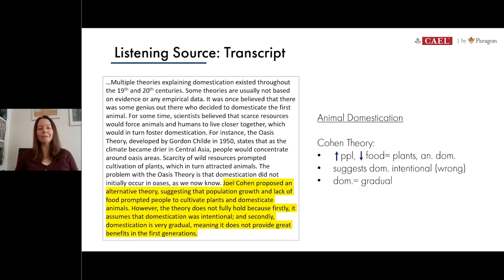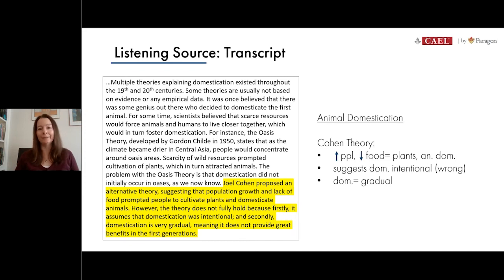Now, the speaker also points out some weaknesses with this theory. And the first point she makes is that this theory, as it stands, is incorrectly suggesting then that the domestication of animals was intentional. And the speaker says that's most unlikely because we know that this whole process would take such a long time to complete.